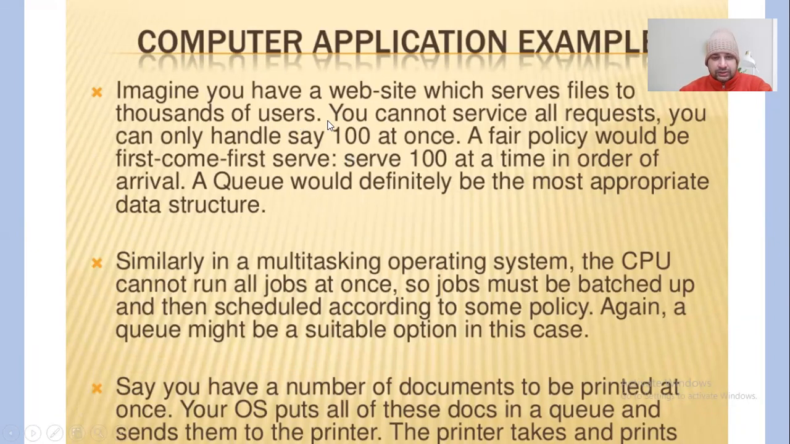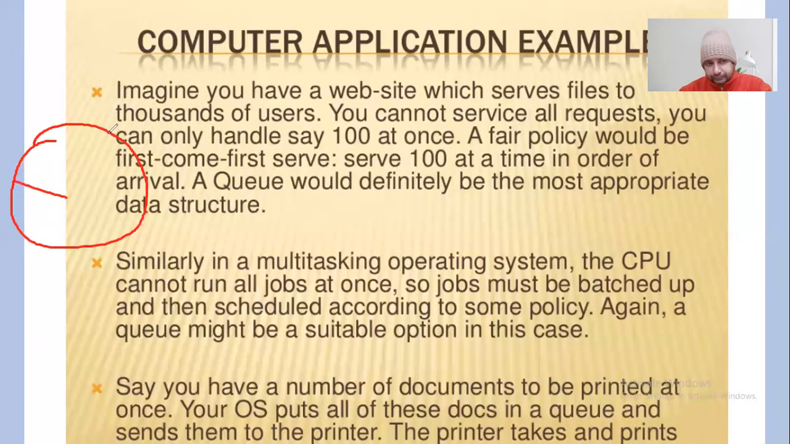Similarly, we have various other examples, like in a multitasking operating system, the CPU cannot run all the jobs at once. So jobs must be batched up and then scheduled according to some policies. Again, a queue might be a suitable option in this case. What exactly happens in the operating system? There's a concept called round robin.